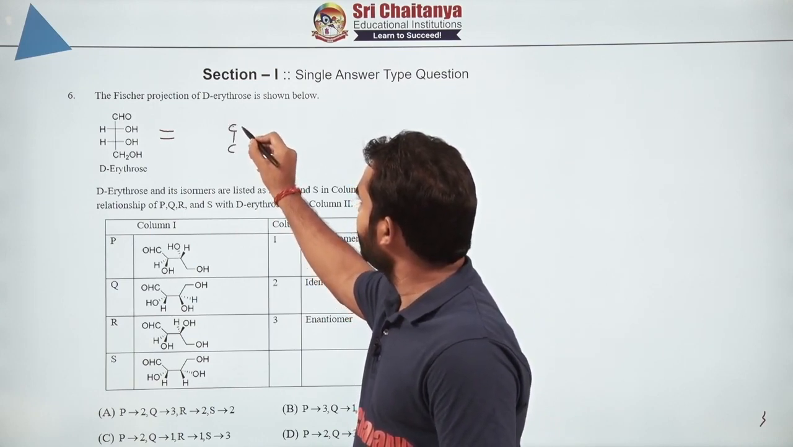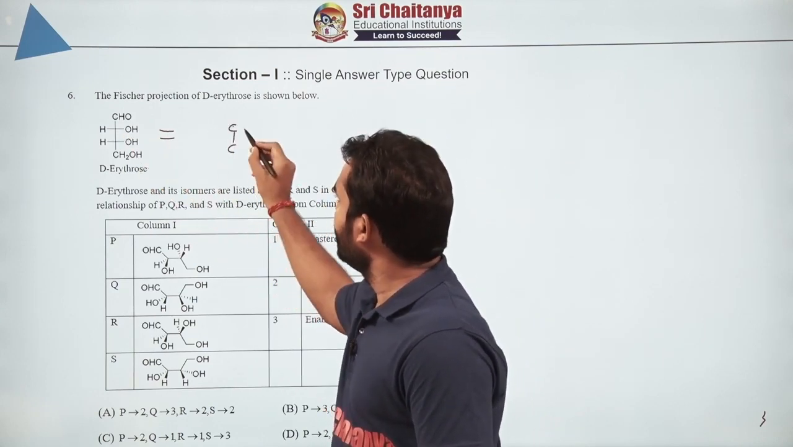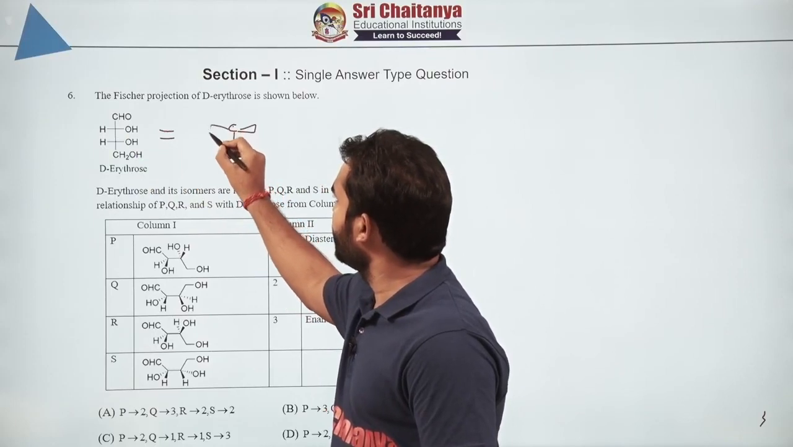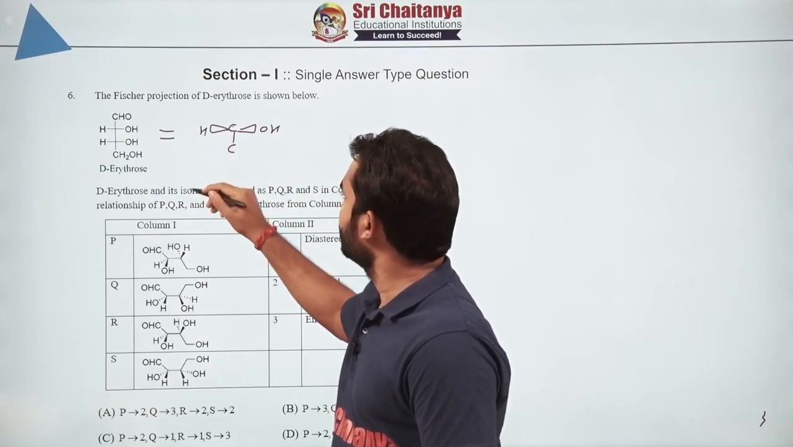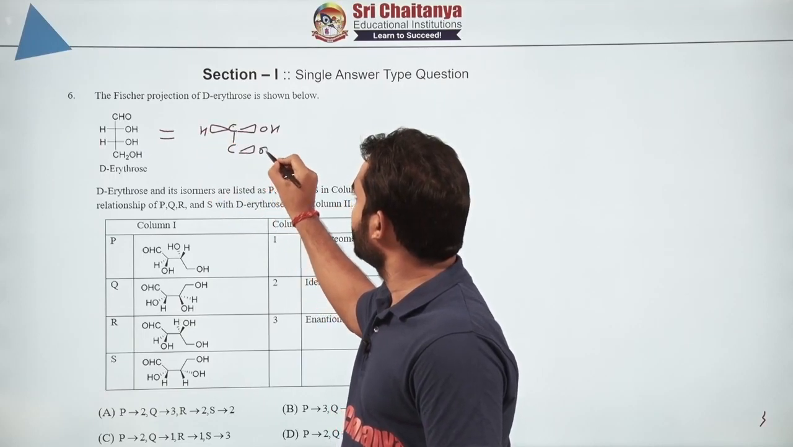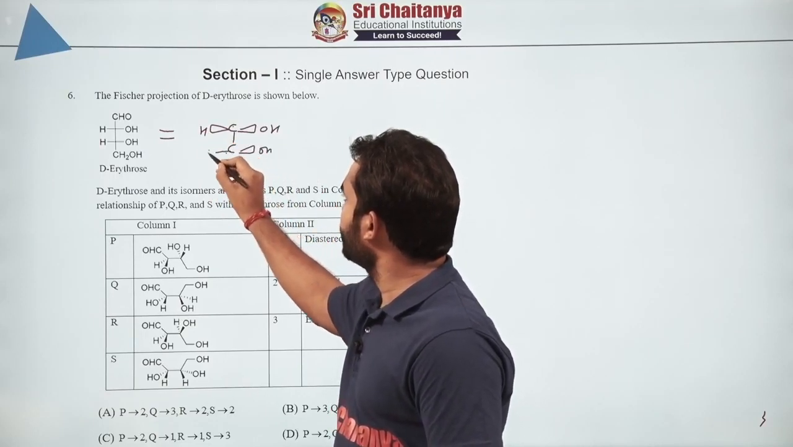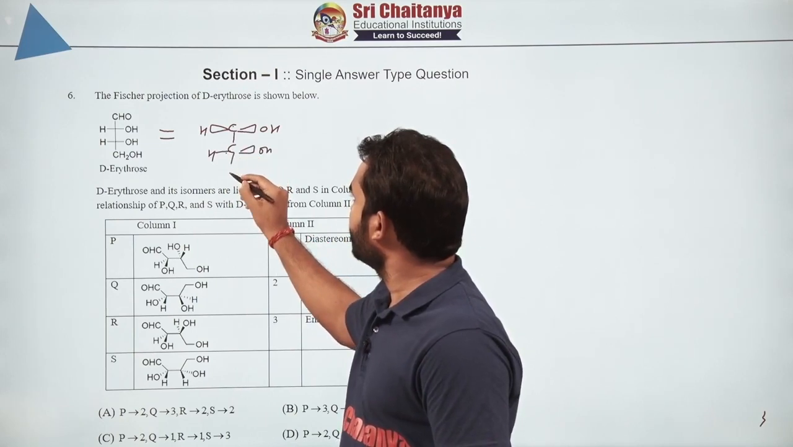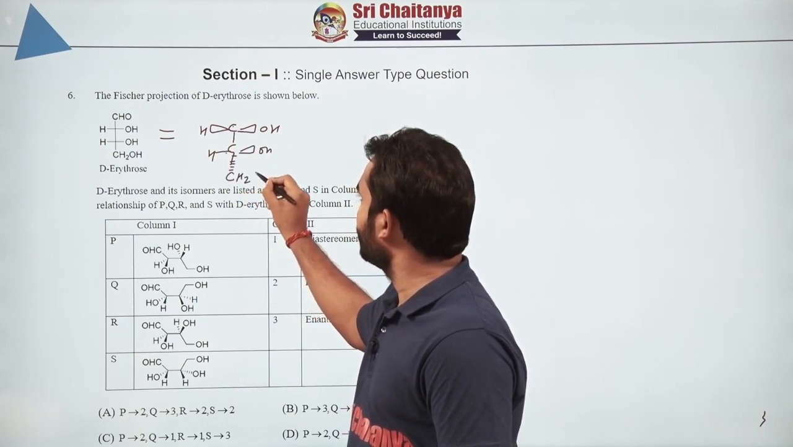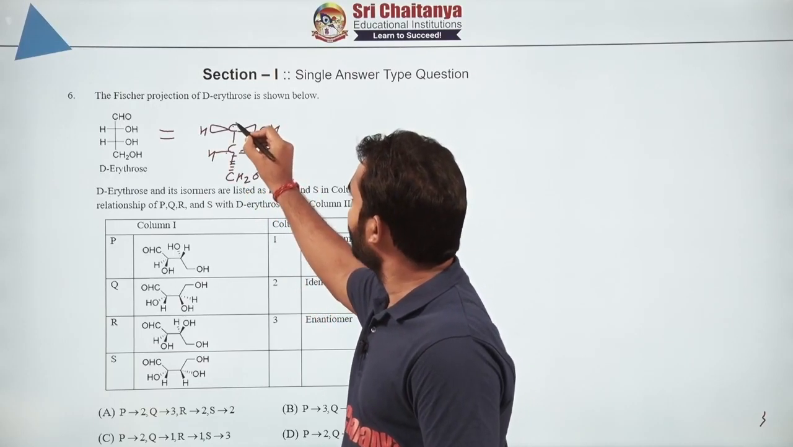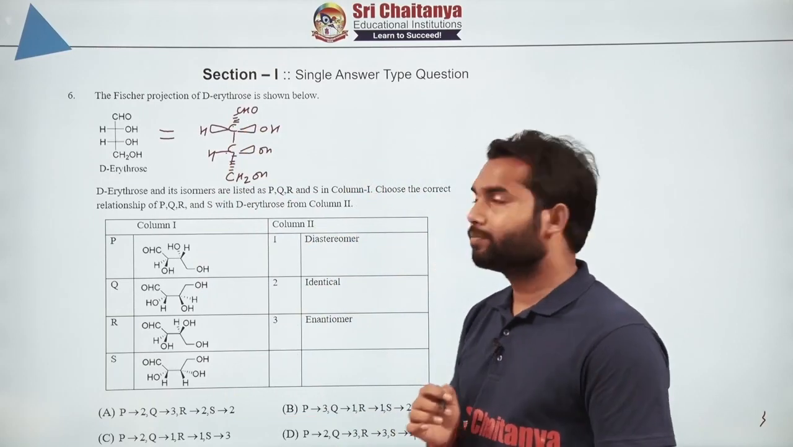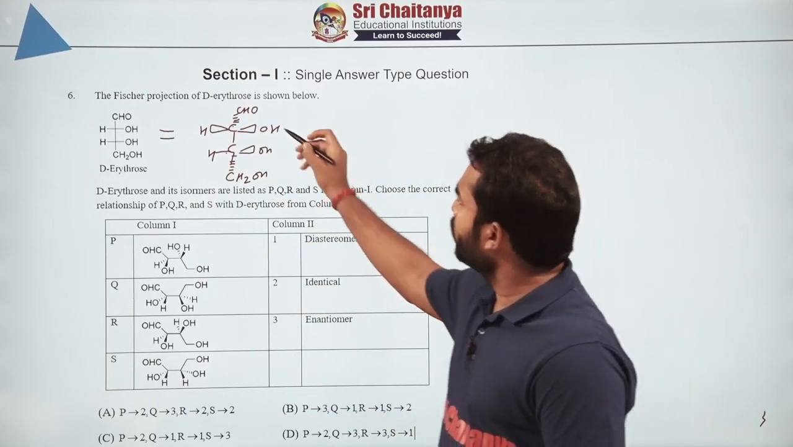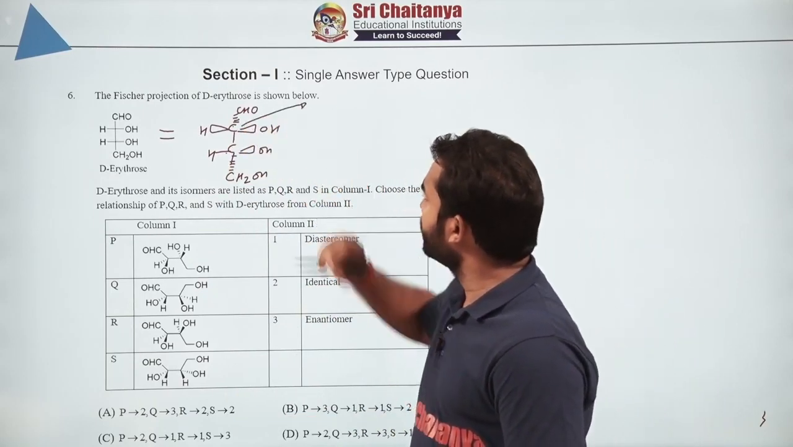The original flying wedge representation means these two horizontal ones are coming out of the plane: this is OH, this is H, again this is OH and this is H. The one on the vertical line is going inside the plane, CH2OH, and the one at the top is also going inside the plane. Now suppose I want to get the configuration at this center.